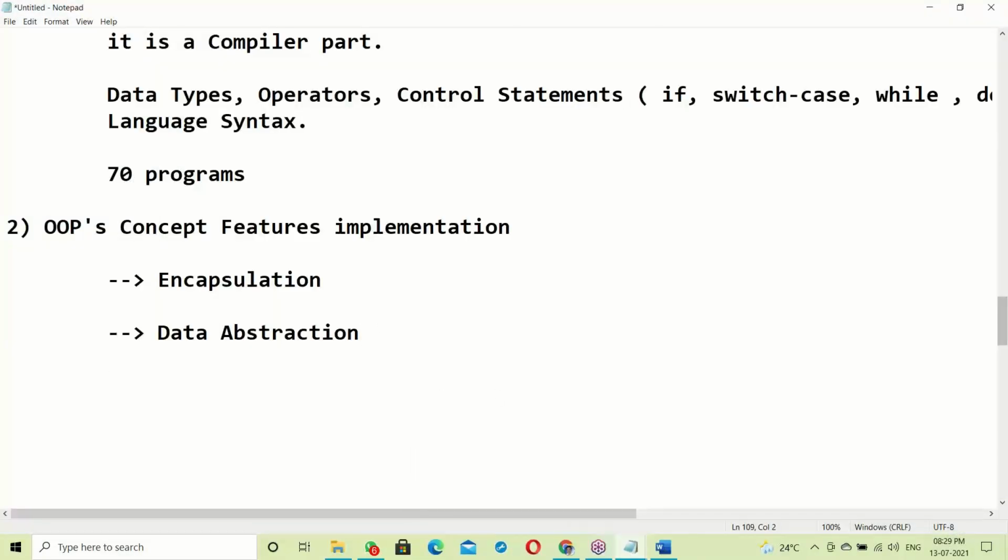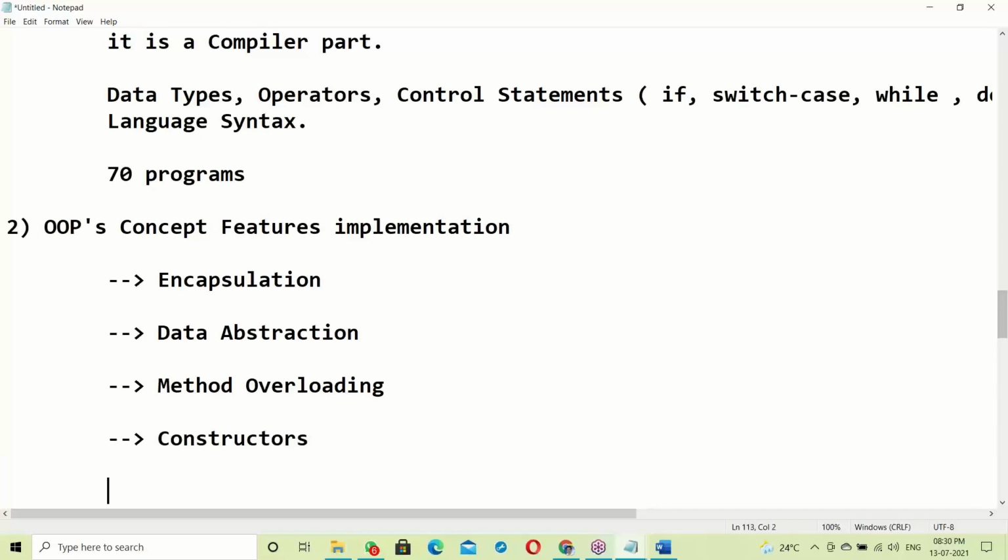These OOPS features are implemented in Java. First, OOPS features were successfully tested in C++, and the same thing was taken into Java. Encapsulation, data abstraction, method overloading, next constructors.